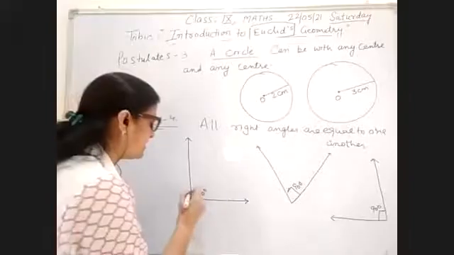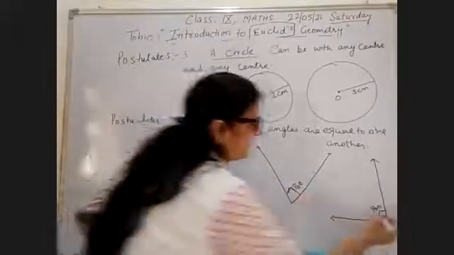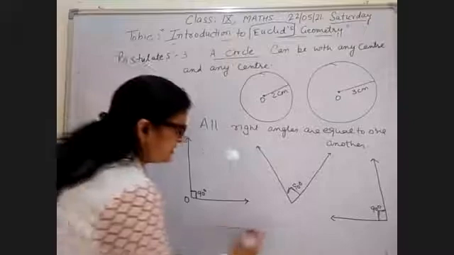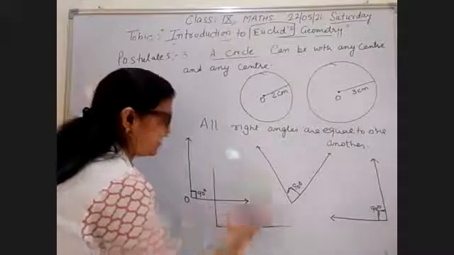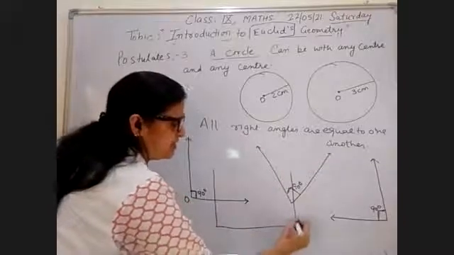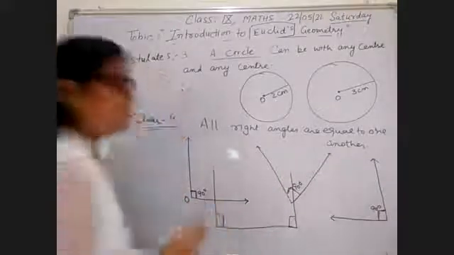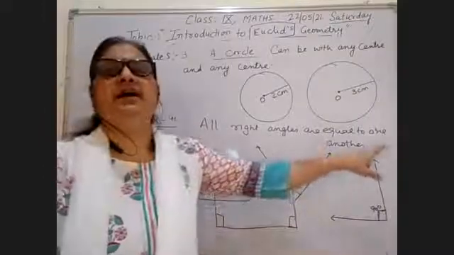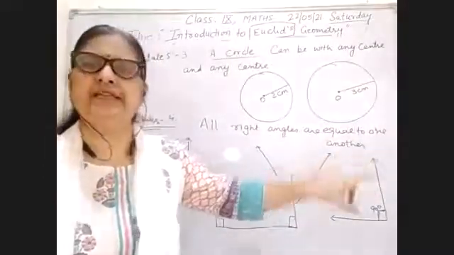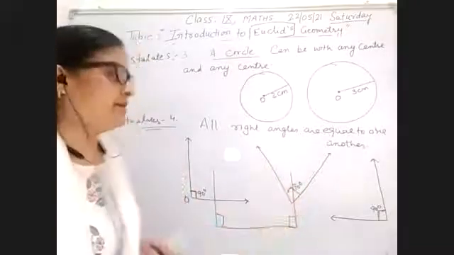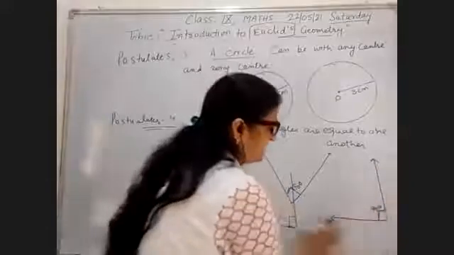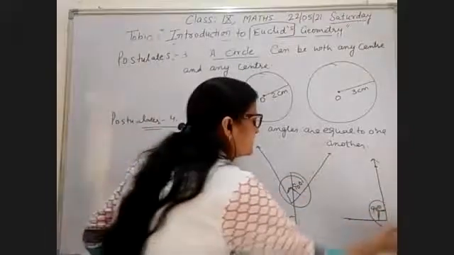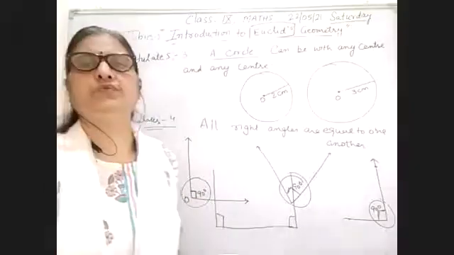You can only measure the angle. This is 90 degrees. It can have any shape. So our postulate 4 is: all right angles are equal to one another. Rays do not matter in this question, whether long or short. You can only measure the angles.